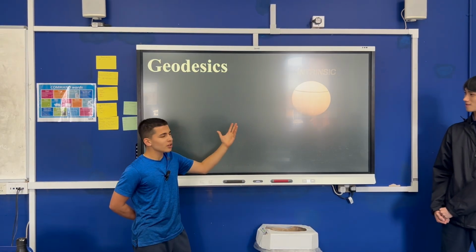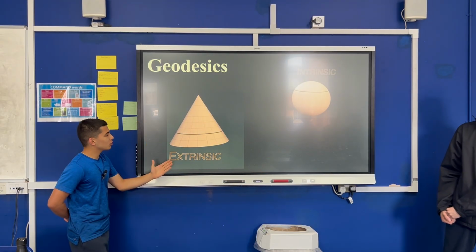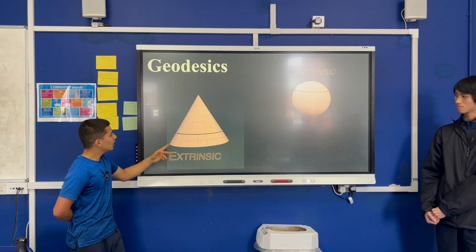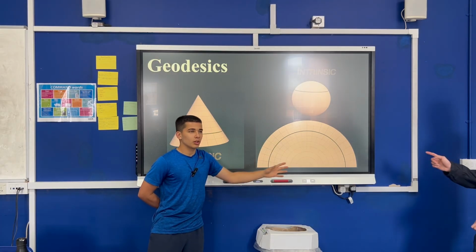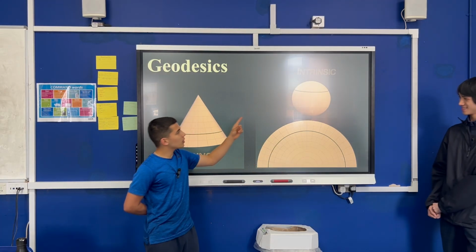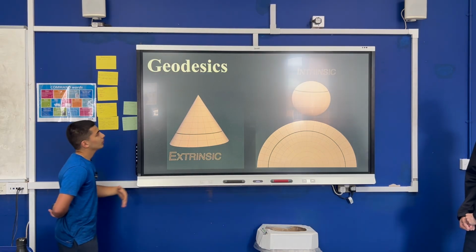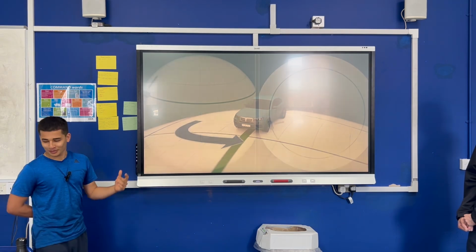So, the reason this is not a circle is because you can convert it into an extrinsic line. If you just place the cone on top of there and copy the line through, and when you unfold this cone, you're going to be left with this curve here. So this would form a circle, but if that were to be a geodesic, it would form a straight line. So we can prove it like that. A little bit sussy, hopefully. Then it would have to continually keep turning, just as if it were driving in a circle.